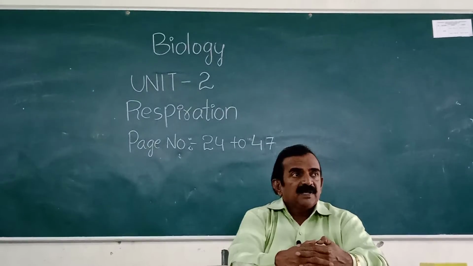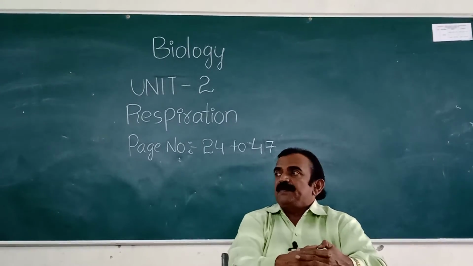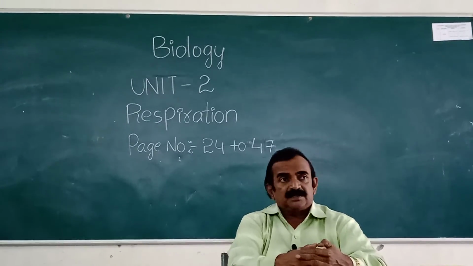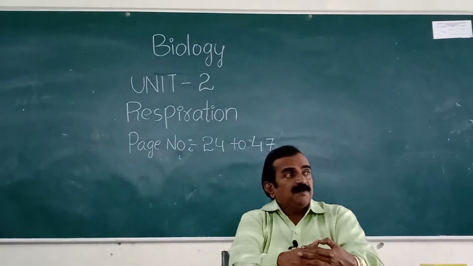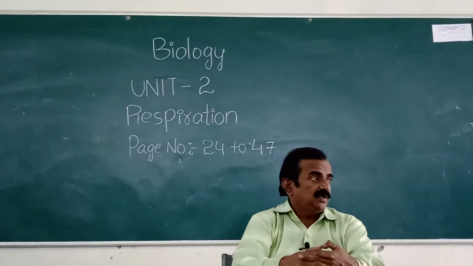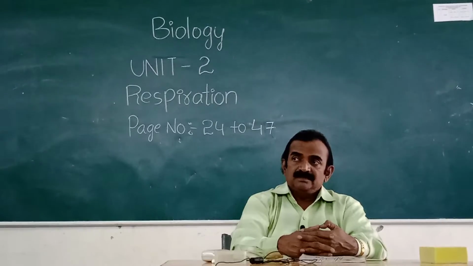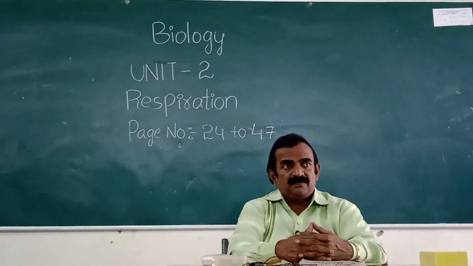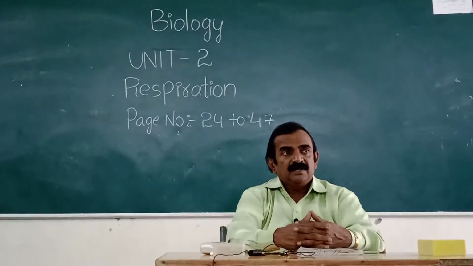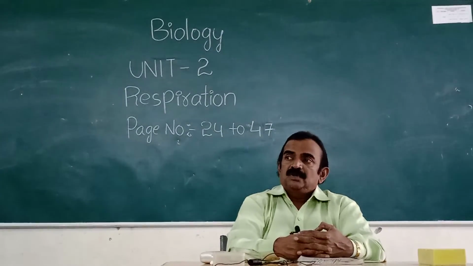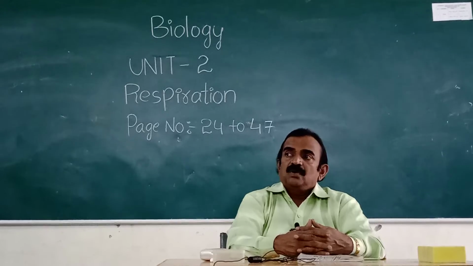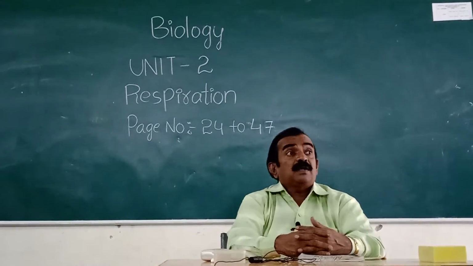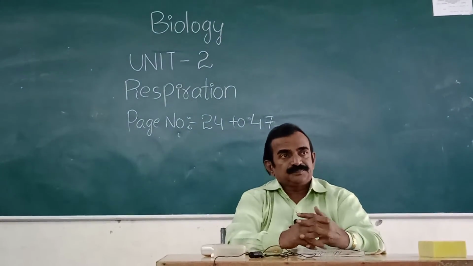Epiglottis, passage of air. Epiglottis is present on the glottis or larynx, and it prevents food from entering the larynx. That is the function of the epiglottis. It controls the traffic of water, air, and food. Pages 29 and 30: mechanism of respiration in human beings.